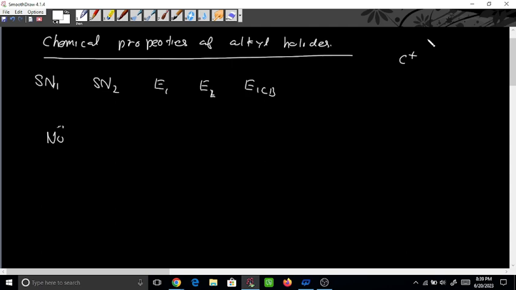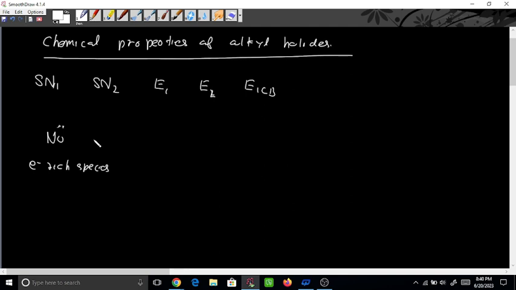But nucleophiles have an excess of electrons. This excess of electrons can be used for the formation of a sigma bond. That's why these are called electron rich species. There is a difference between electron loving species and electron rich species. These are electron rich species, so remember this one.